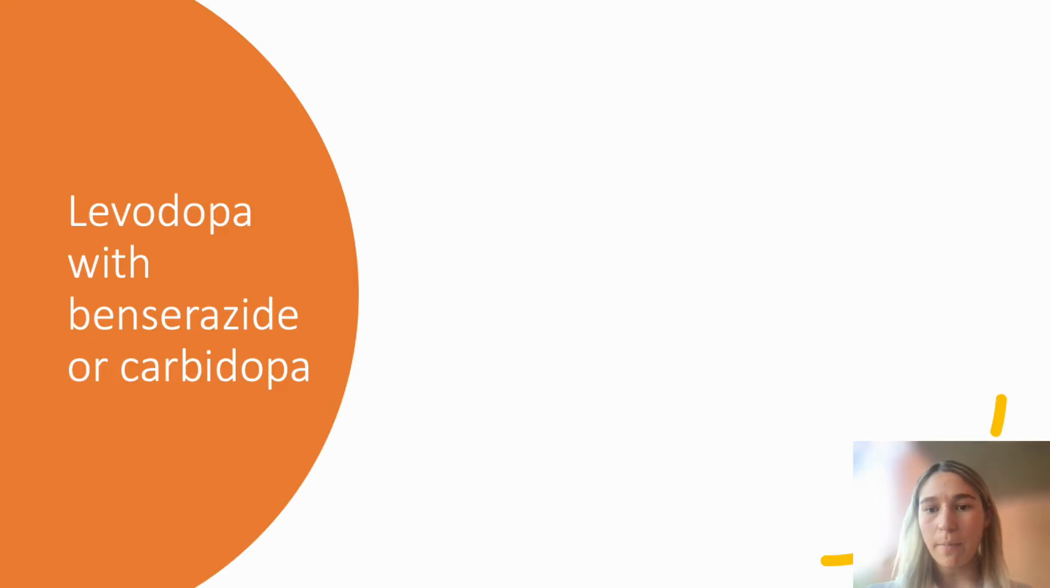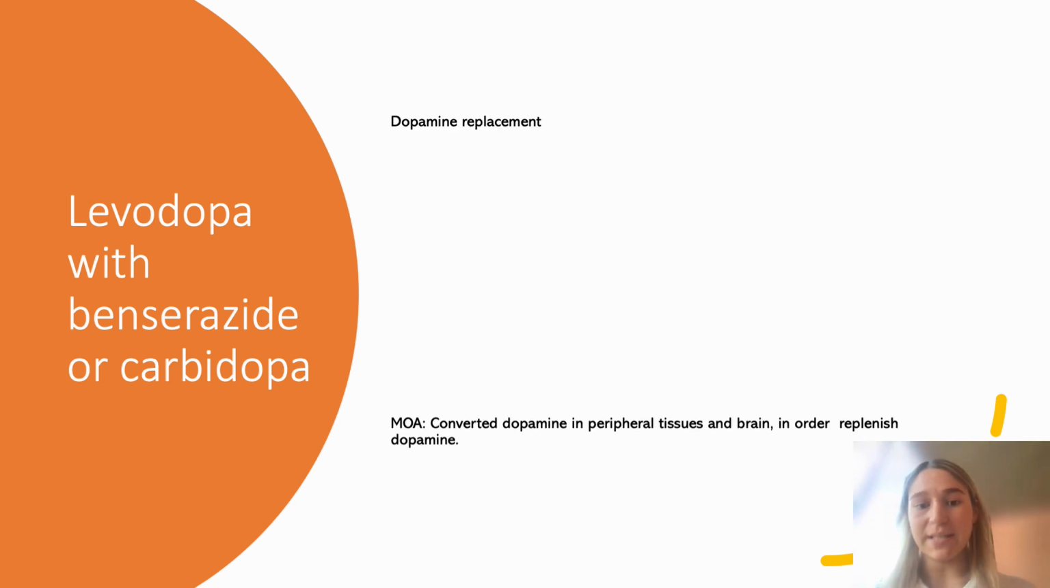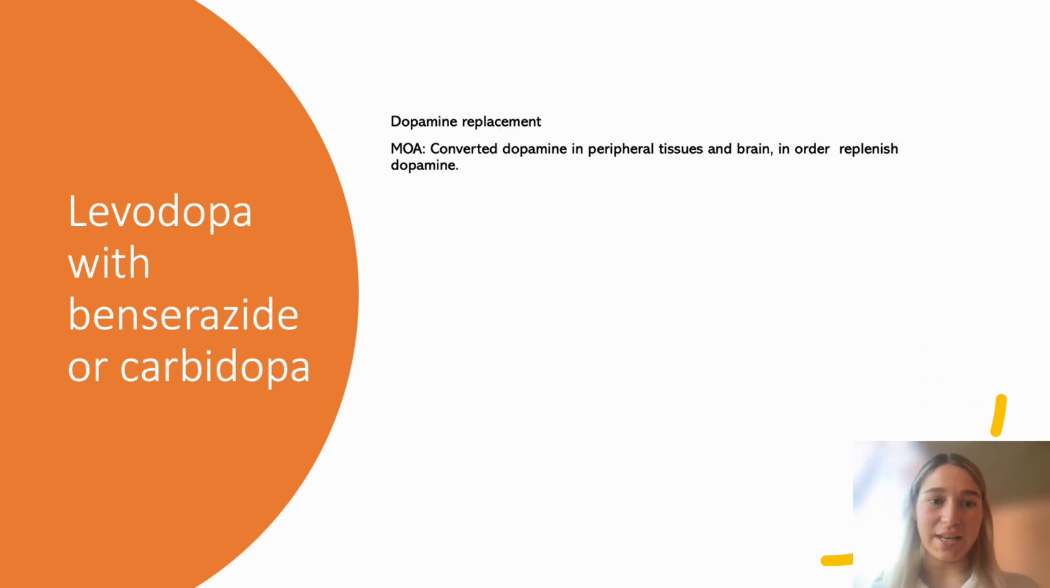The most common medication used with Parkinson's disease is levodopa, and it is a dopamine replacement. Its method of action is that it's converted to dopamine in the brain in order to replenish dopamine, because in the pathogenesis there is dopamine neuronal death. It's combined with benserazide and carbidopa, which are both peripheral inhibitors, in order to minimize peripheral dopamine production and reduce adverse effects.